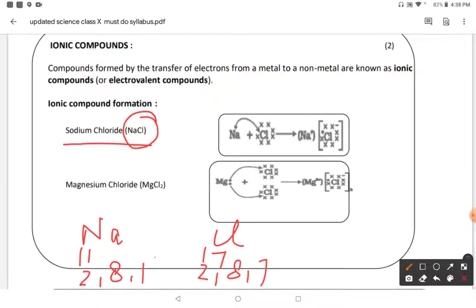Then sodium can remove one electron and give one electron to chlorine. So the valency of sodium is 1, and chlorine also has 1 because it has 7 electrons in its outermost shell and needs only 1 electron to complete its octet. Sodium can become stable only when it loses 1 electron and gives this electron to the chlorine. Then it becomes a sodium positive ion, and chlorine, when it takes 1 electron, becomes a chloride negative ion, and they form the compound sodium chloride. So there is a transfer of electrons from metal to non-metal, and these compounds are called ionic in nature.